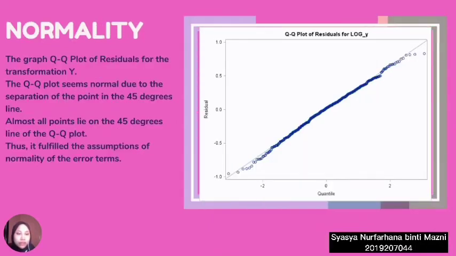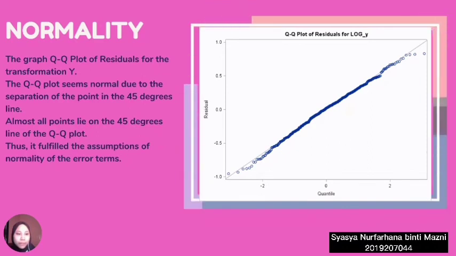The second one, we will look into the normality. This is the graph of the QQ plot of residuals for the transformation y, which is log y. The QQ plot seems normal due to the closeness of the points to the 45-degree line. Almost all points lie on the 45-degree line on the QQ plot. Hence, we can say that it has fulfilled the assumption of normality of the error terms.